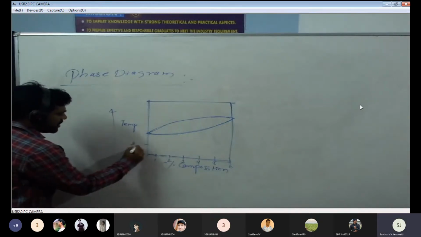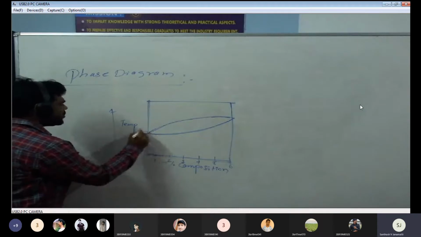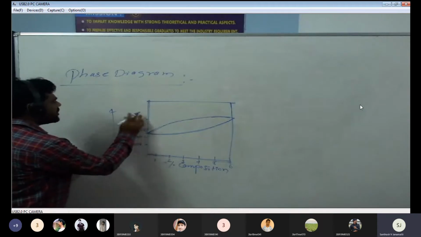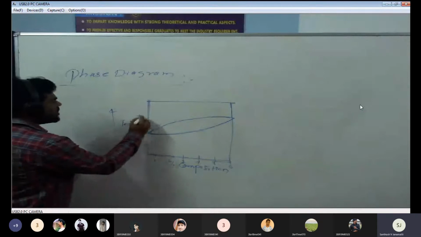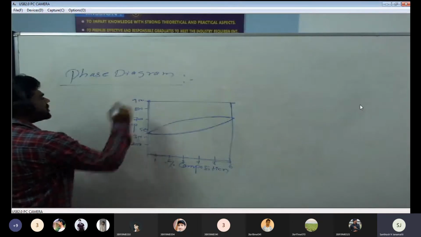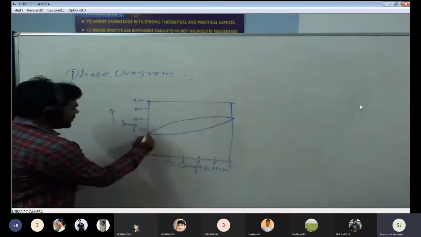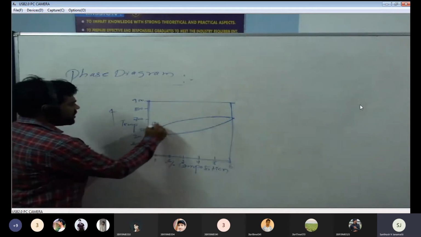Temperature is around 200, 300 degrees Celsius. This is about 500. This is about 700 degrees Celsius, and this is 800 and up to 900 degrees Celsius. This is the crystallization temperature. This point we can say is aluminum.